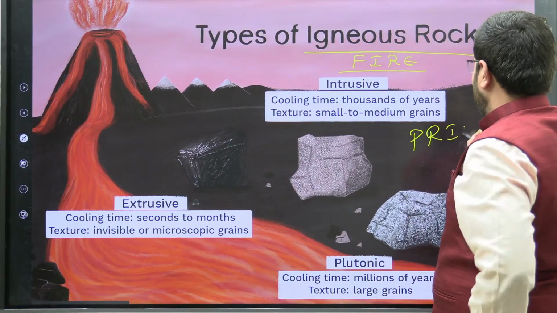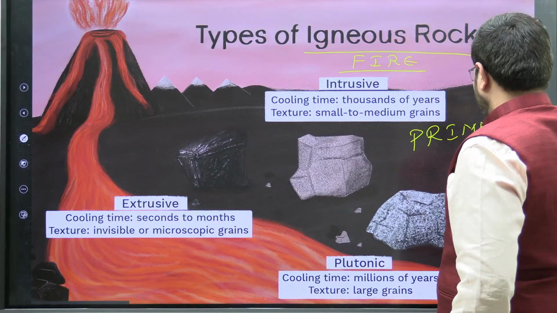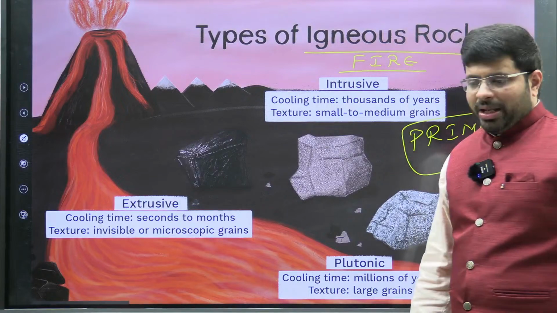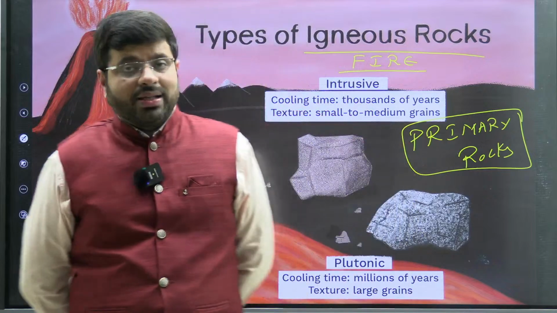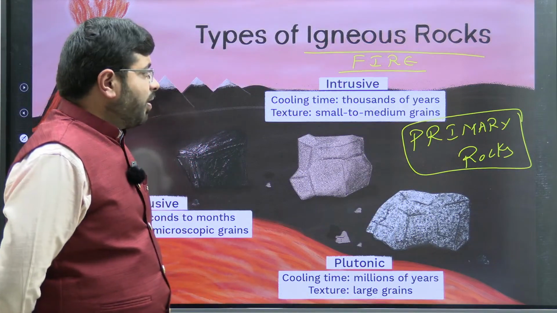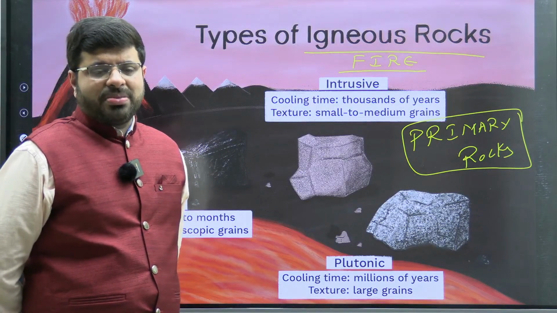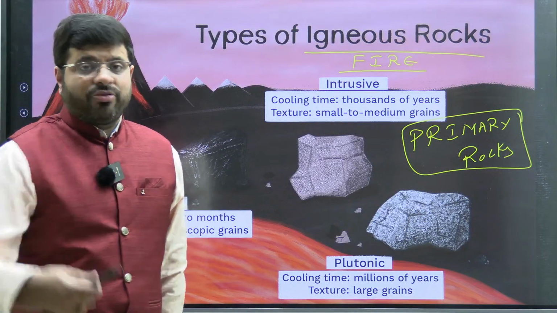Primary rocks. And as these primary rocks are formed, you will see that they have a huge impact in terms of their development. When the rocks are forming out of lava and magma, igneous means fire, right? So they are called primary rocks because this is the base of formation.